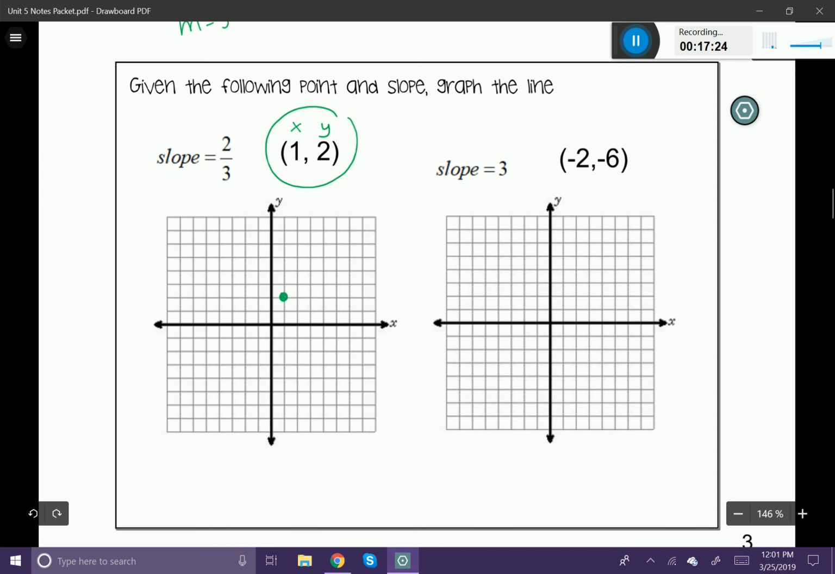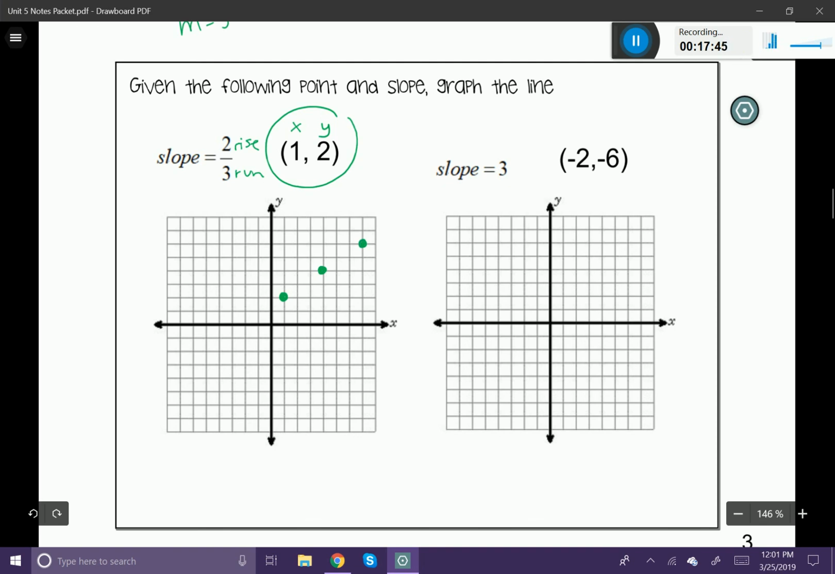Now, my slope is 2/3. Remember, a slope can also be written as rise over run. So I'm going to take that point and I'm going to rise 2 and I'm going to run 3 and draw a little dot there. And I'm going to continue that pattern on my coordinate grid. Now, you can see that I've gone to the right. Now I need to go to the left.